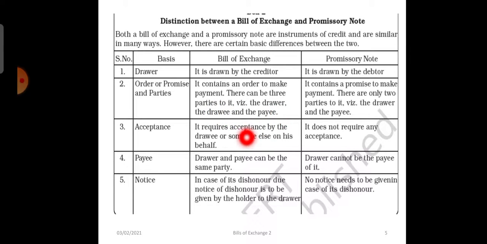Here the acceptance is a must. Okay, here acceptance is not required in case of a promissory note. In case of bills of exchange, acceptance is a must. In case of bills of exchange, the drawer and the payee can be the same person. Here the drawer and payee will be different. Okay, in case of bills of exchange, in case of dishonor, notice of dishonor is to be given to the holder. Notice has to be given. Here no notice is to be given. Okay.